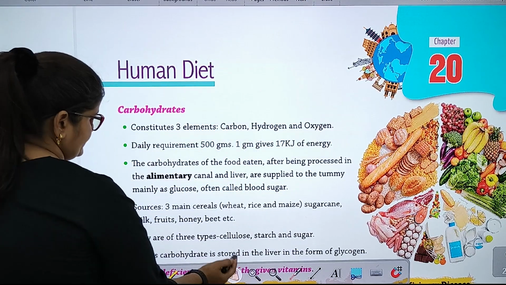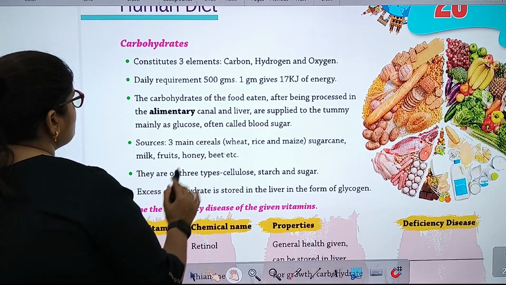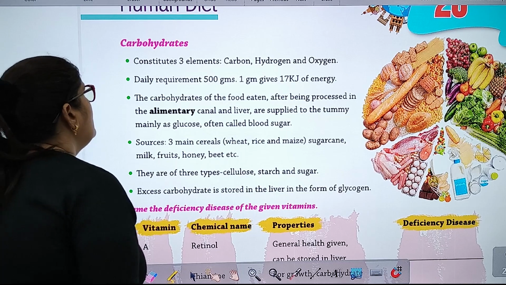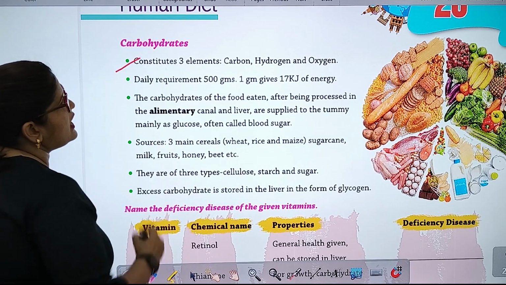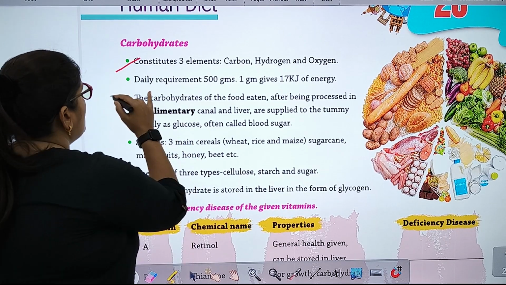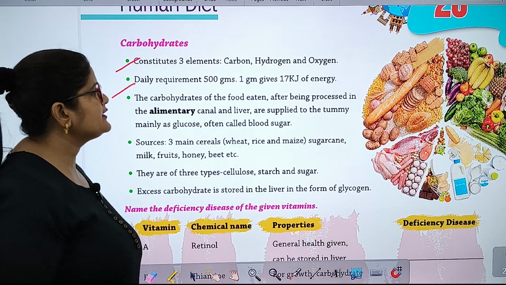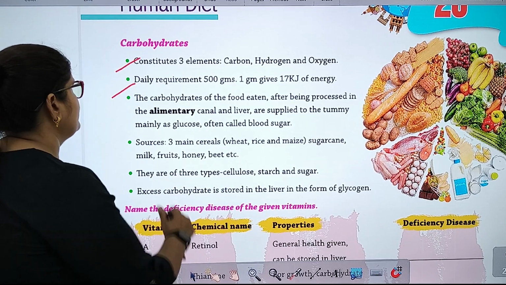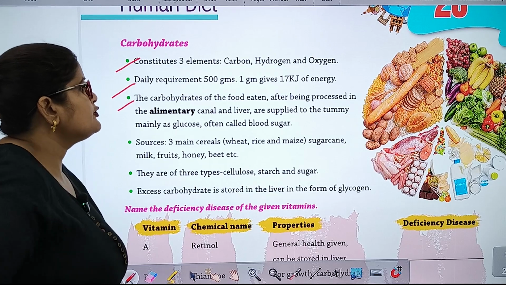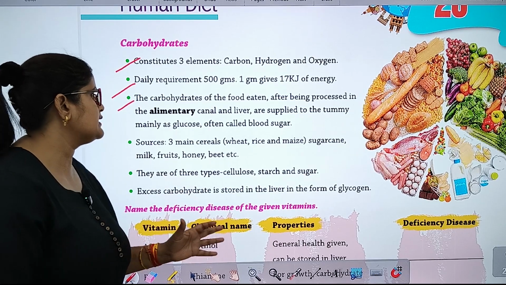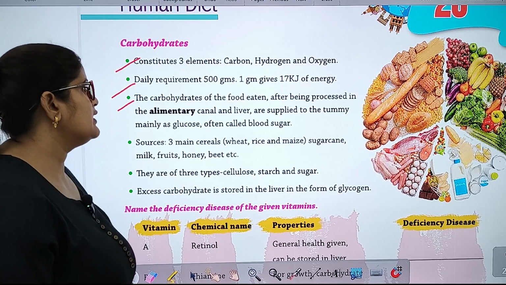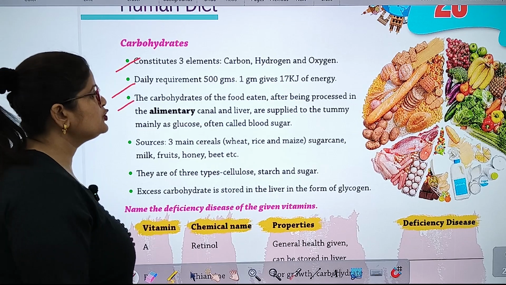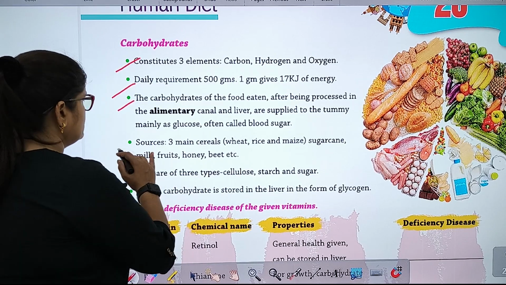Human diet. Carbohydrates constitute 3 elements: carbon, hydrogen and oxygen. Daily requirement 500 grams. 1 gram gives 4 kilocalories of energy. The carbohydrates of the food eaten, after being processed in the alimentary canal and liver, are supplied to the body mainly as glucose, often called blood sugar.